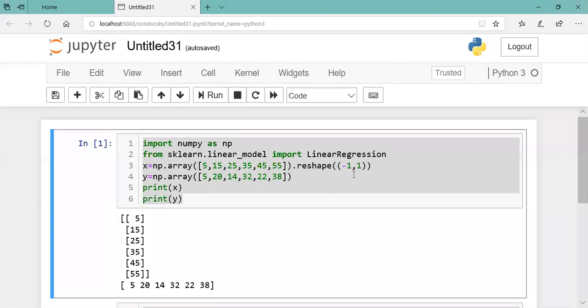-1. So there is no hassle of counting, just write -1, and I want these items column-wise, so I wrote comma 1. Clear? So irrespective of the number of items in it, for rows I will write -1, comma 1. This is nothing but just to generate the column vector, column array. I hope, yes.